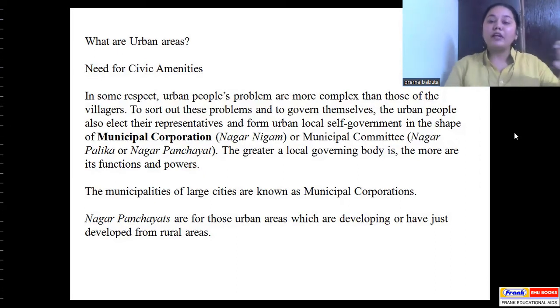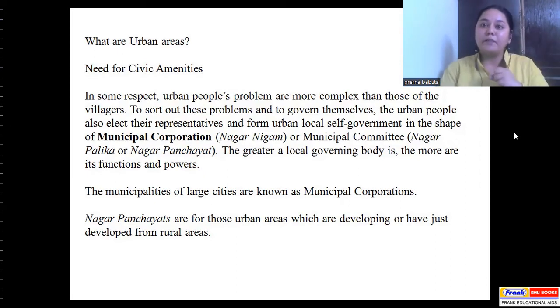So let's say the locality that you live in, how many of you have a very good lush green park and a secure park in your area? Maybe a few of you have, but maybe a few don't have. They have to go probably a few kilometers to a good park where they can do jogging or some form of exercise.